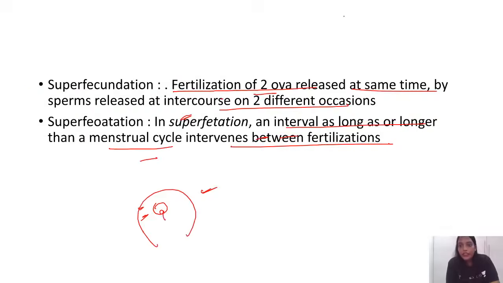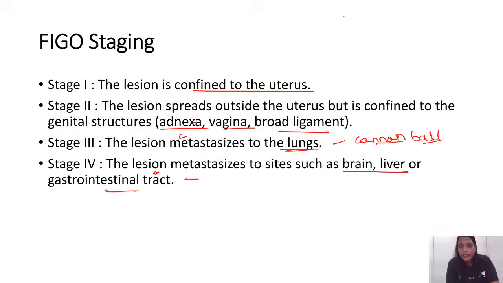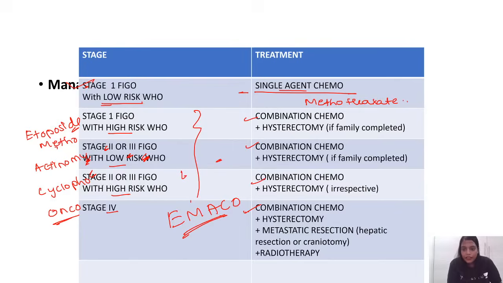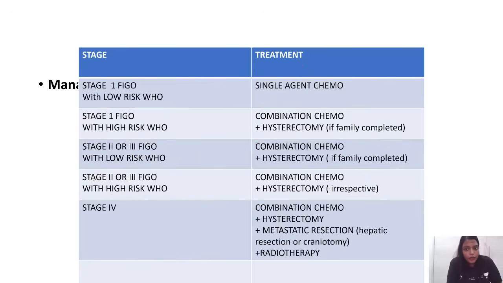Now many of you have the confusion with choriocarcinoma. Please see this. This is the table. So low risk or high risk is not just decided by one condition. There is a WHO scoring system, guys, where if they get a score of more than 7 or score less than 7. Now, even if it is a score of low risk or high risk, it doesn't matter, because please see here, choriocarcinoma with lung mets goes for stage 3.